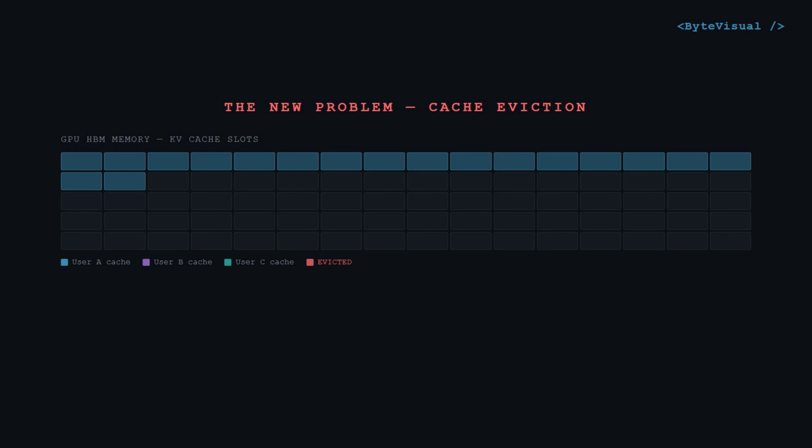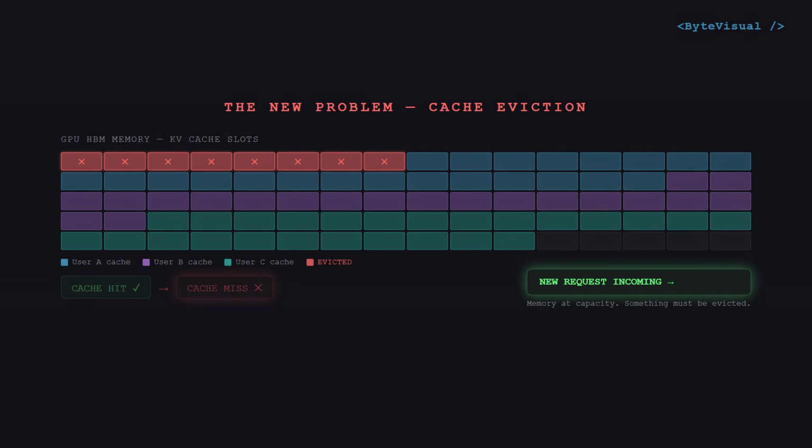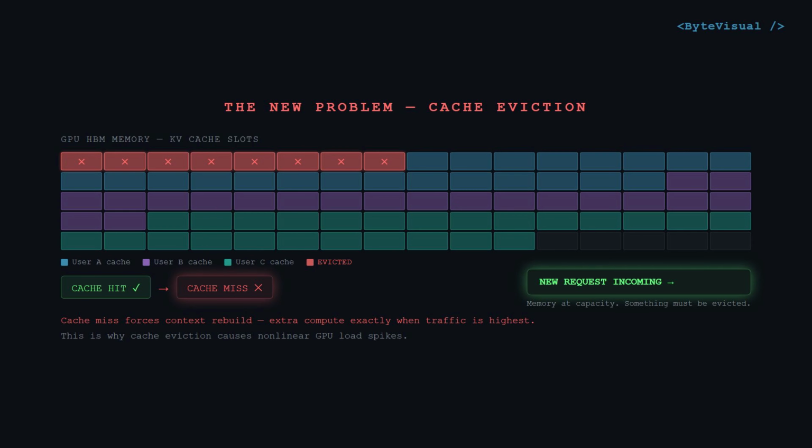But the cache itself consumes GPU memory. With thousands of active conversations, that memory becomes a scarce resource. When cached data can't stay resident, the system may need to rebuild it later, creating extra work exactly when traffic is already high.